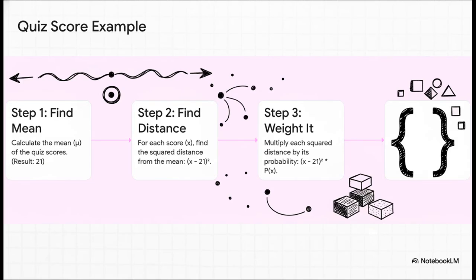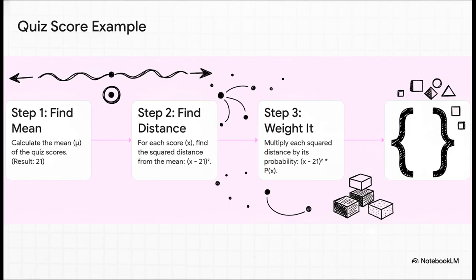All right, let's walk through it with an example of a student's quiz scores. Step 1 is always to find the mean first. You can't measure spread if you don't know where the center is. So we're told the mean here is 21. Step 2, we'll go through each score, find its distance from 21, and square it.